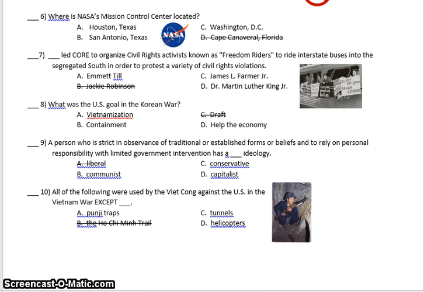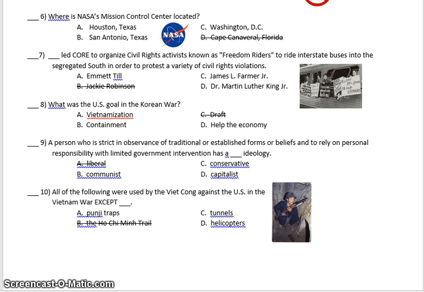Question 6. Where is NASA's Mission Control Center located? A. Houston, Texas. B. San Antonio, Texas. C. Washington, D.C.